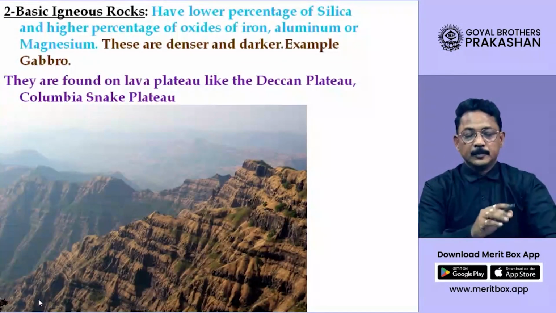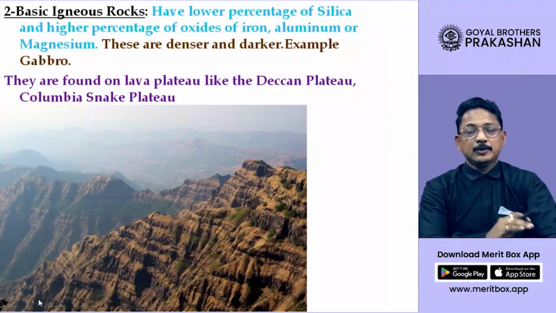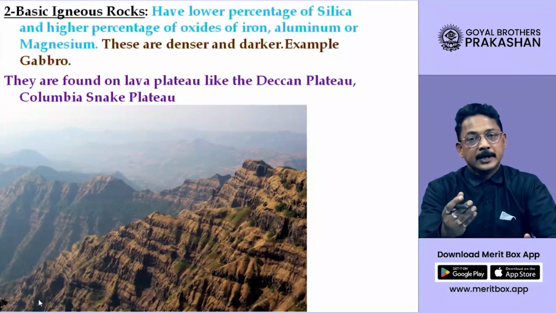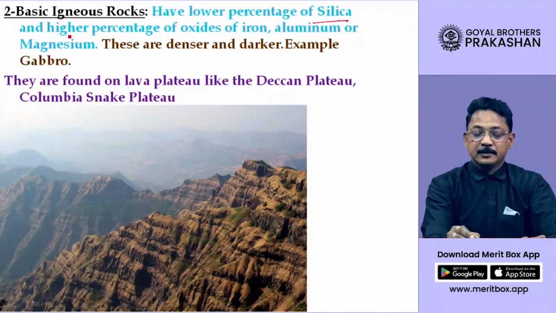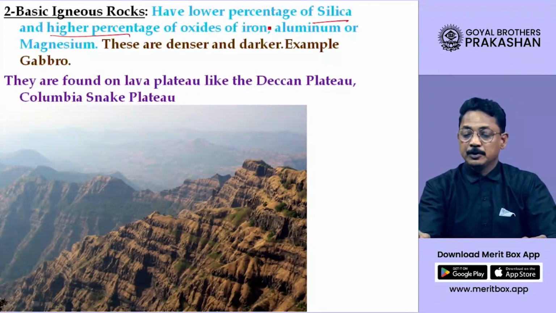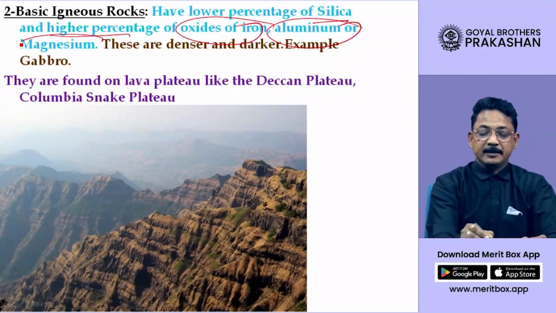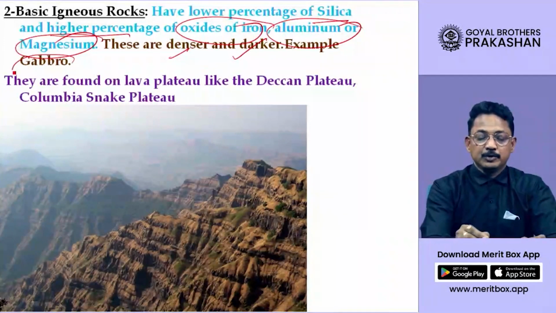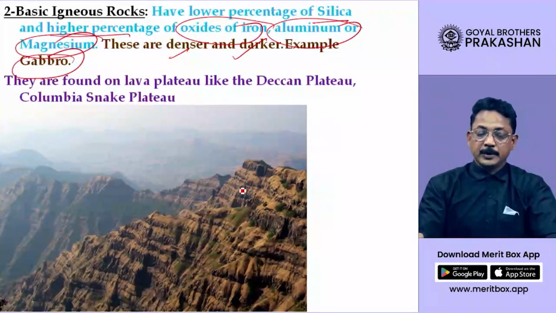Now basic igneous rocks consist of less silica, and they are very hard as compared to acidic rocks. They have a lower percentage of silica but a higher percentage of oxides of iron, aluminium and magnesium. They are dense and dark in color. Their most famous example is gabbro. They are found on lava plateaus. Now look at this, dear student.